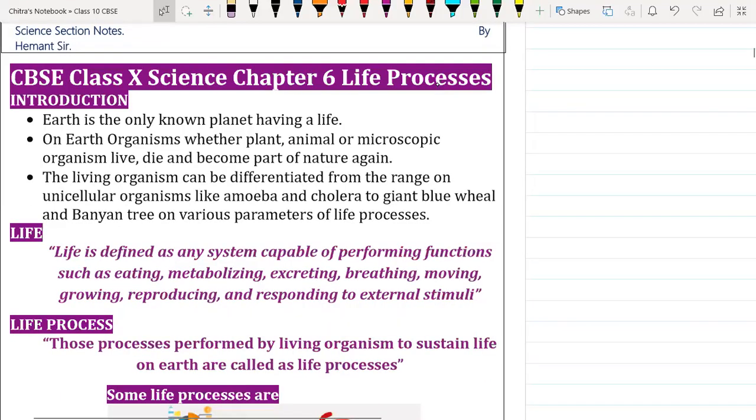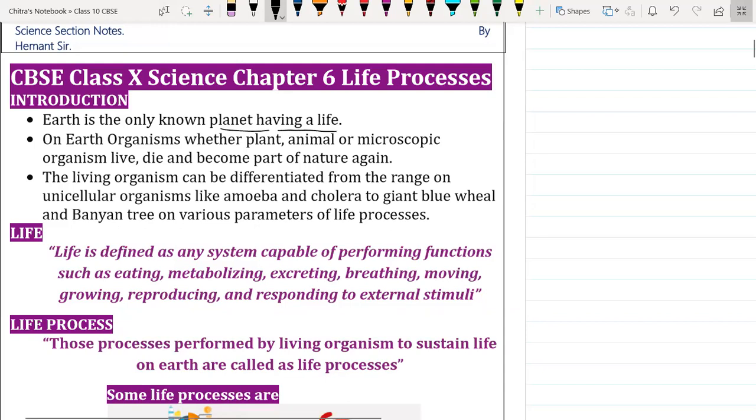Here, if physics, chemistry, and biology are combined, it is the sixth chapter, Life Processes. As we know, Earth is the only known planet to humans where life is possible. Right, everyone? Yes, sir.